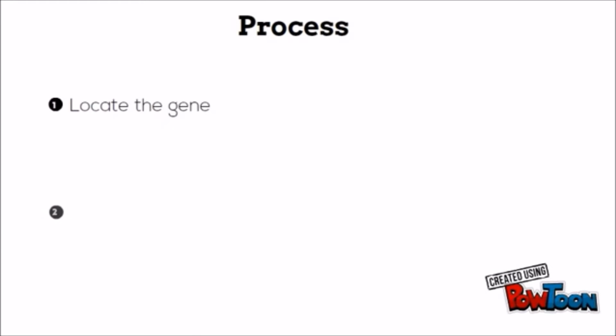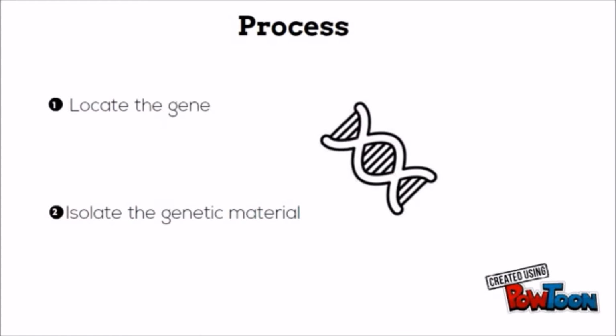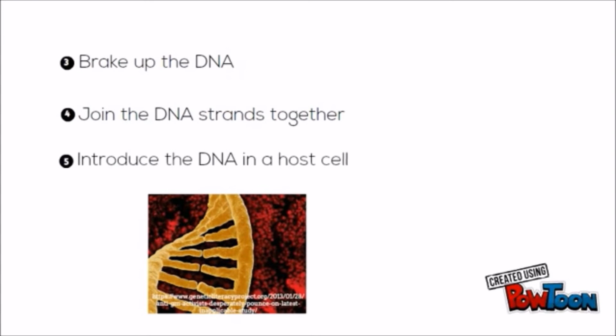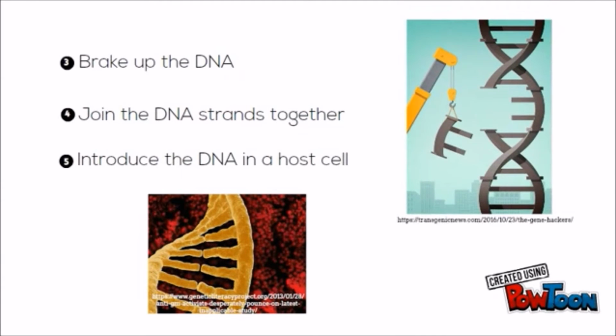Process. First, we locate the chromosome in which the gene is located and the vector is selected for that gene, usually a plasmid or a virus. Then, we isolate the genetic material of the donor and recipient cells. Then, the DNA of the cells is broken up by enzymes in different strands.